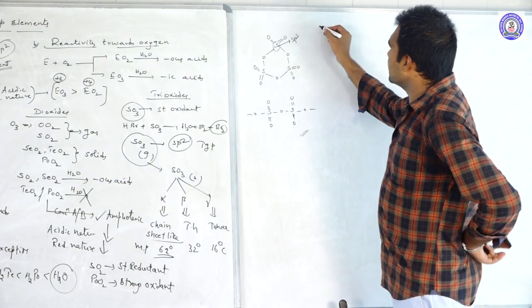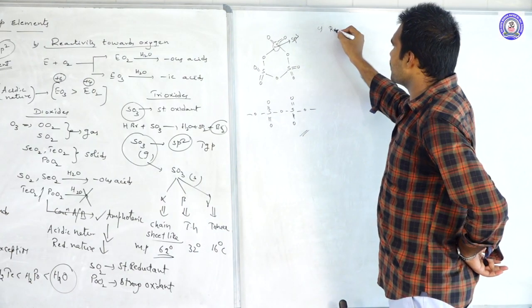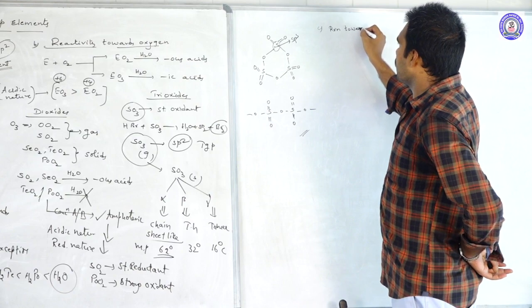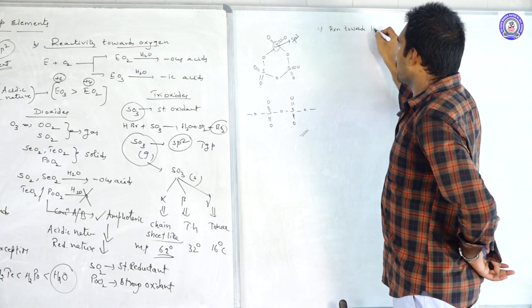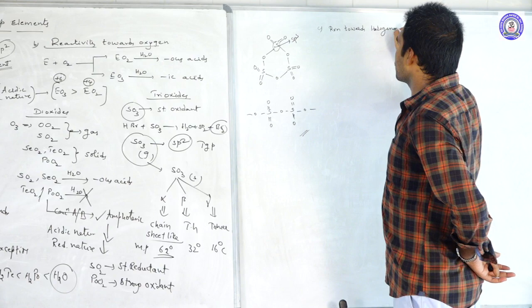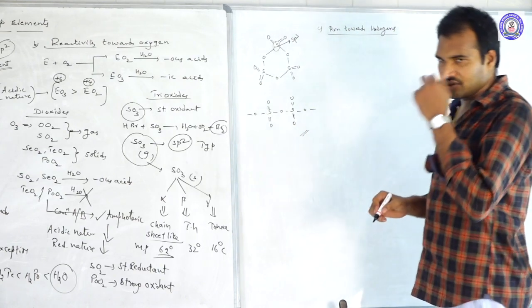Next, move to the third chemical property, that is reaction towards halogens.